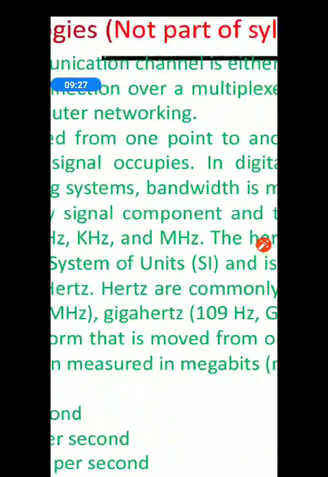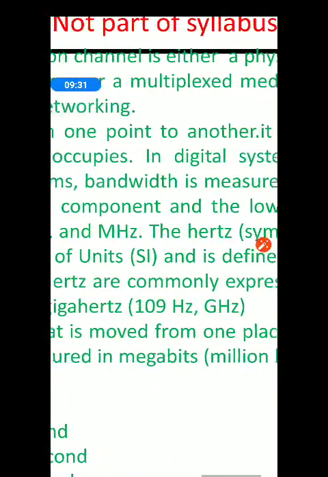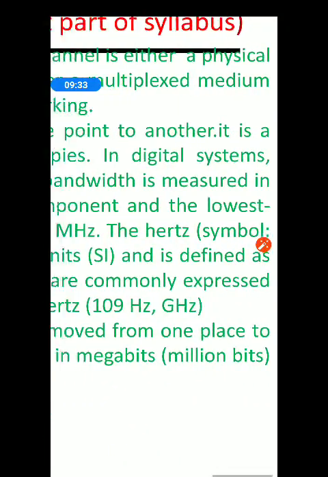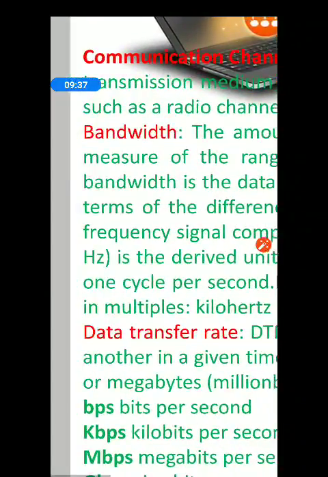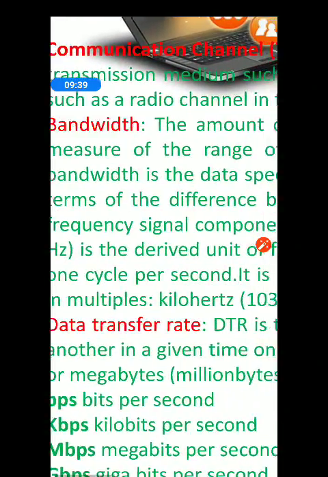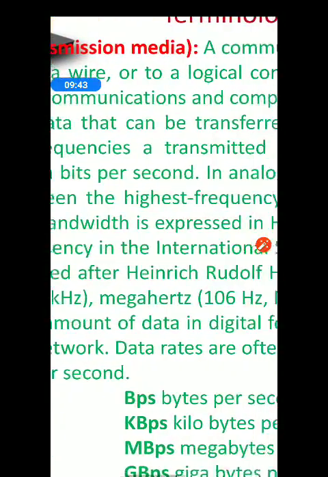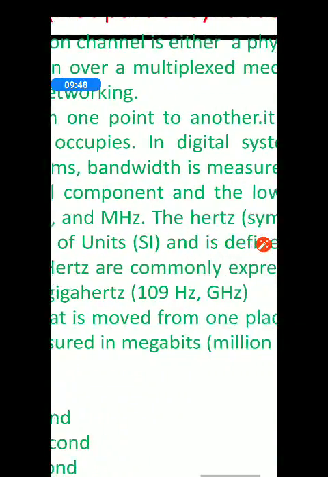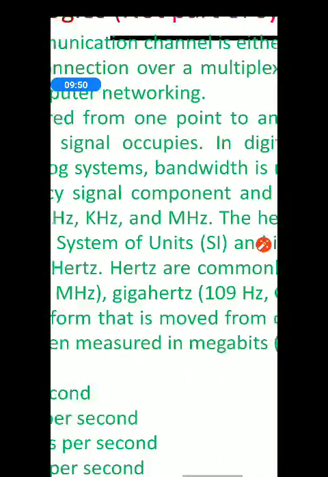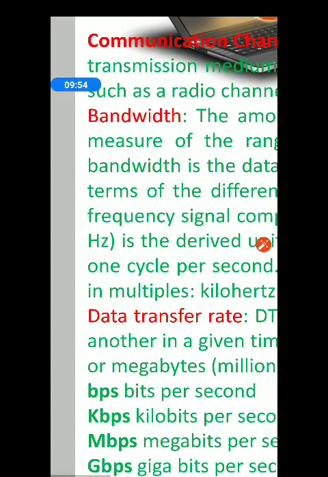Bandwidth is measured in terms of the difference between the highest frequency signal and the lowest frequency signal, full stop.